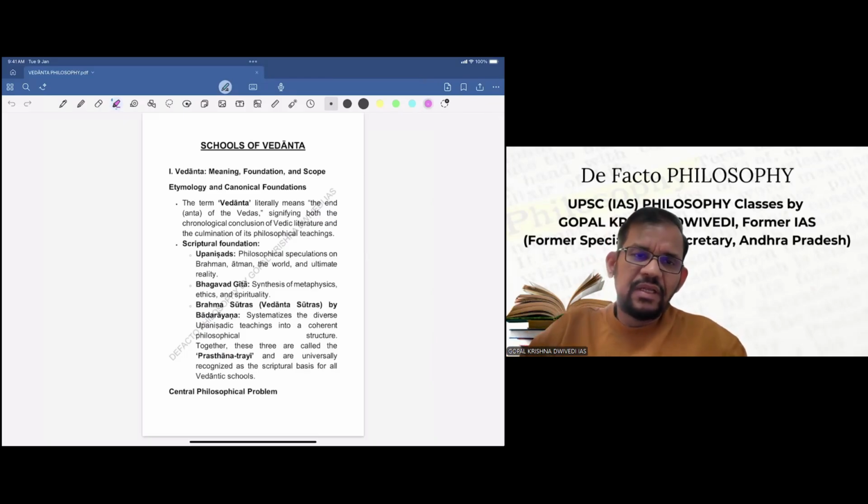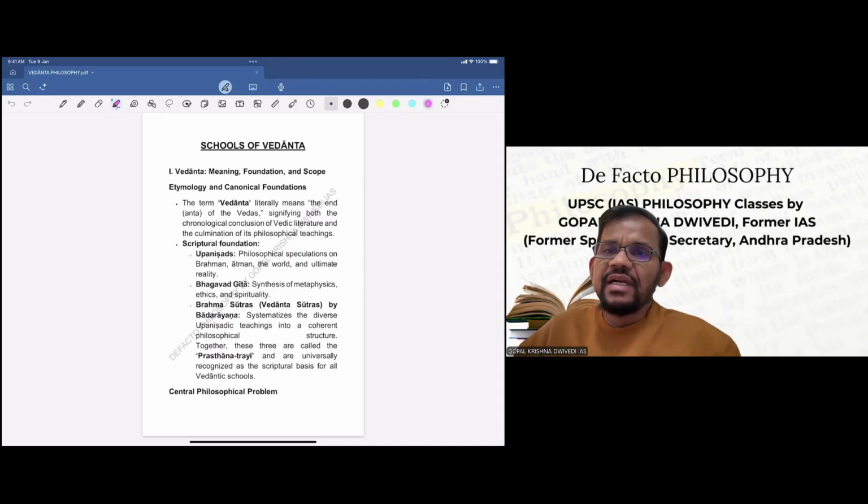As the word itself suggests, Vedanta literally means end of the Vedas. And it's not only the literal meaning, because this is also a culmination of the highest kind of philosophical teachings as far as Indian philosophy is concerned. Therefore, it is studied almost at the end of the philosophical systems, and this is one of the very important schools of Indian philosophy.